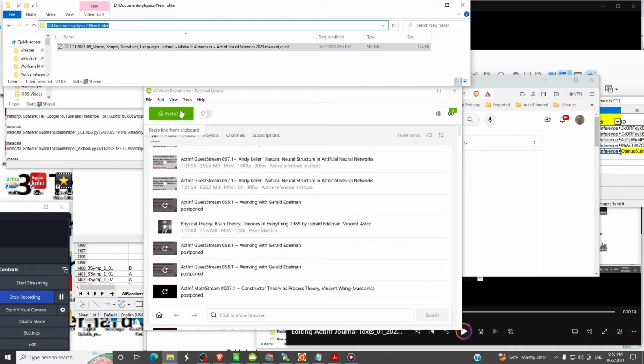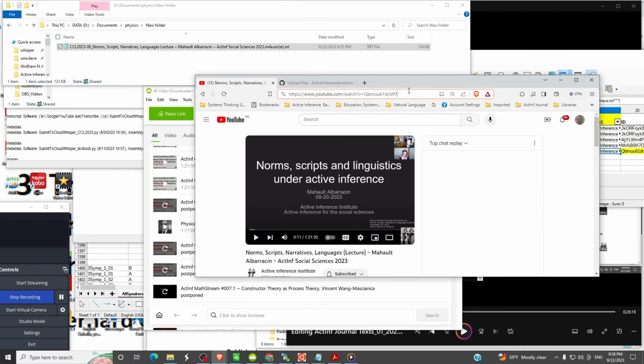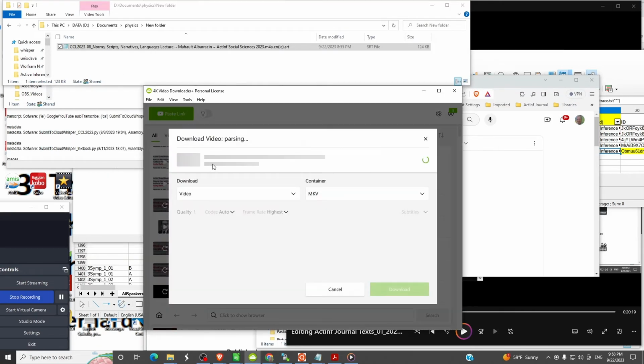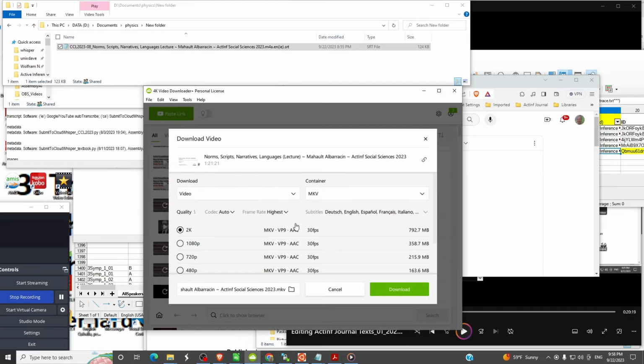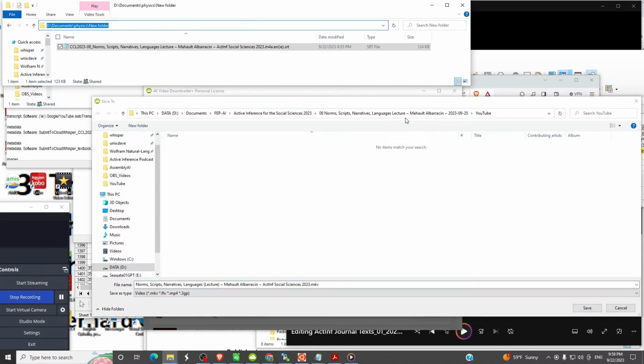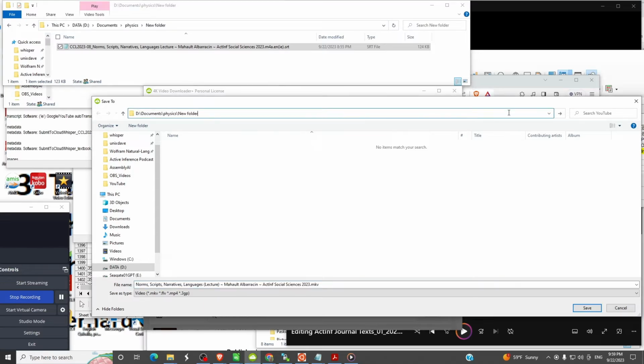Let's see, we have to do this whole thing all over again. That's fine. Pick this up, put it in the system buffer. Paste the link, it goes out, it does the work that it can. It's still going to extract video, MKV, all the available translations, high fidelity, and this time we're going to select a different location. We have to take this folder path, we drop it in here, okay, enter, so it uses that.